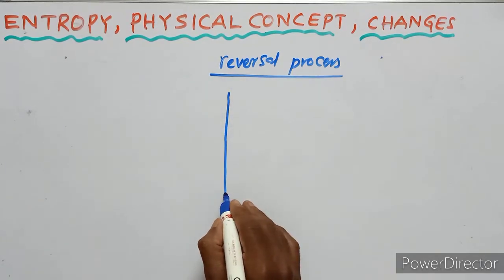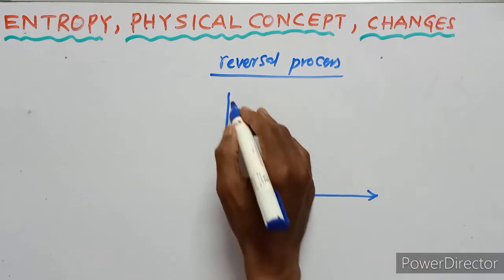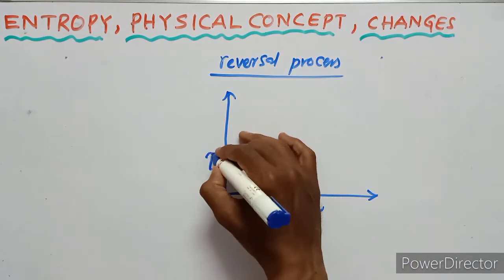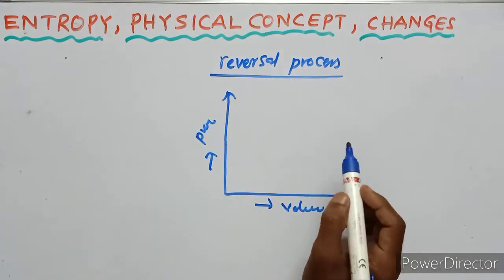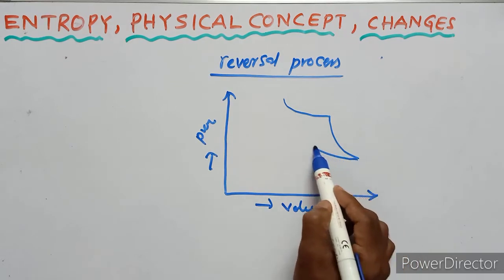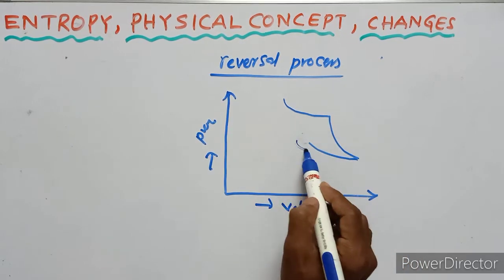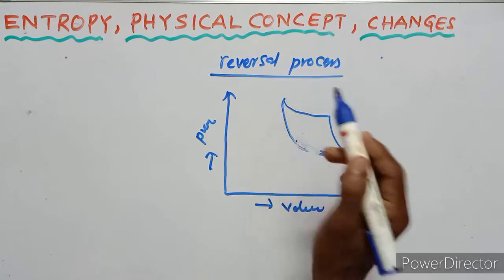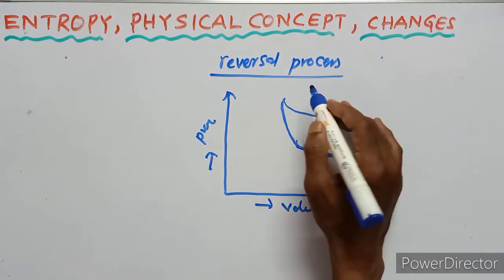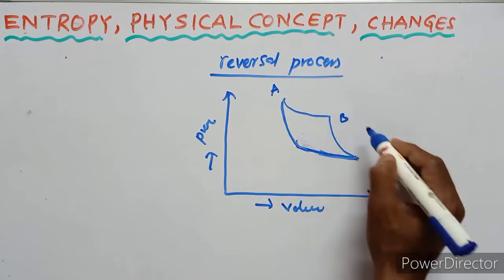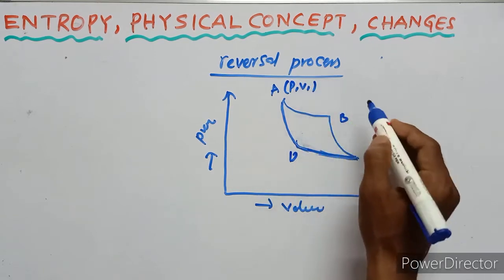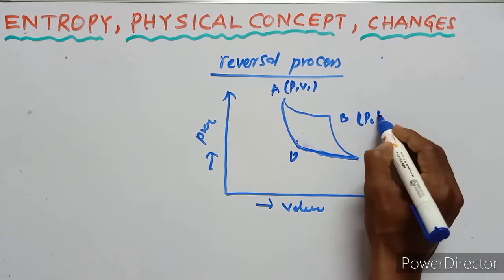Now we have to draw the diagram, the PV diagram. This is the volume, this is the pressure. This is A, B, C, D. Here P1, V1. Here P2, V2.